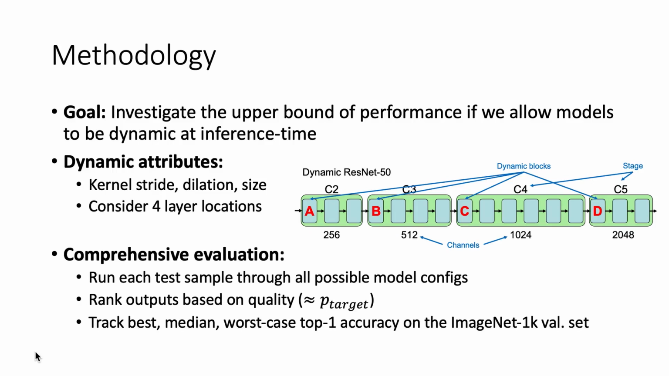Our goal is to investigate the upper bound of performance if we allow models to be dynamic at inference time. We consider three dynamic attributes: kernel stride, dilation, and size, and we consider four different dynamic layer locations indicated by A, B, C, and D in this dynamic ResNet 50 figure. To compute the upper bounds, we use a comprehensive evaluation procedure where we run each test sample through all possible model configurations and rank the outputs based on quality, which is essentially equal to the probability of the target class. We can then track the best, median, and worst case accuracy on the ImageNet validation set.